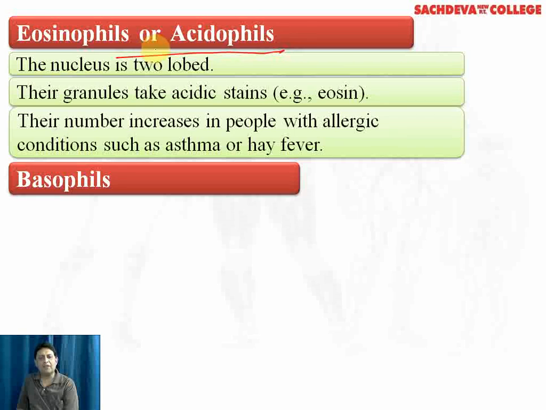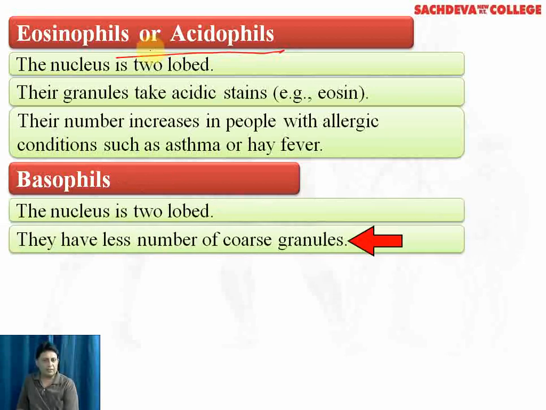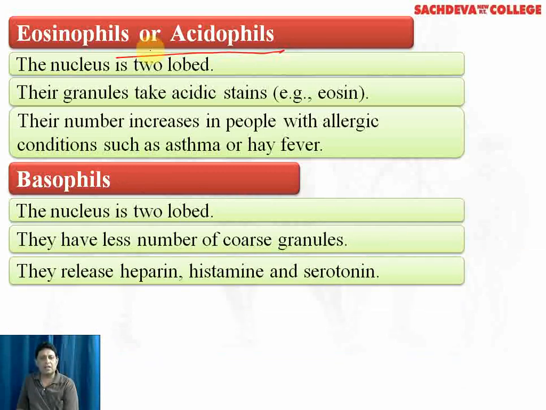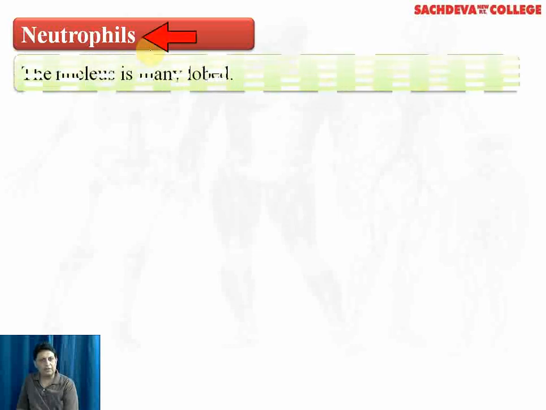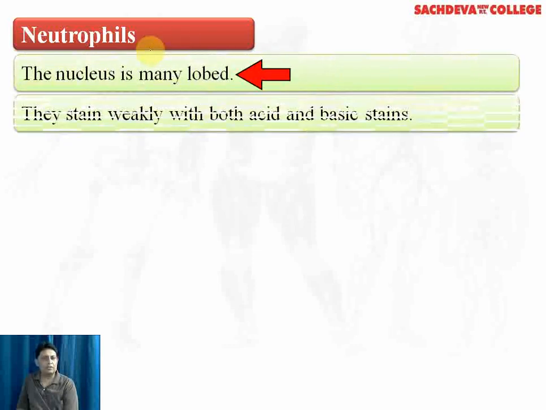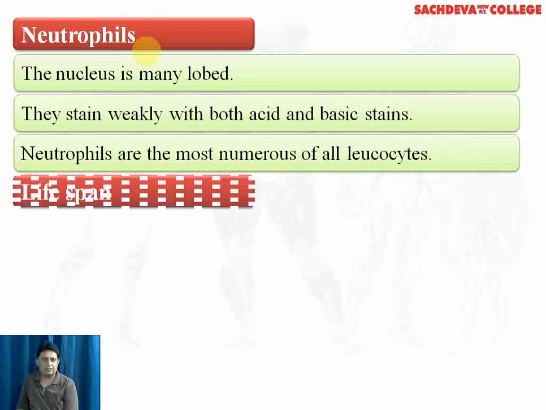The second type of granulocytes are the basophils. Nucleus is bilobed, less number of granules. They release three chemicals: heparin, histamine, and serotonin. The third type are the neutrophils. Nucleus is multilobed. They take both acidic and basic stains, but only in a very weak proportion. They are the most numerous of all leukocytes. They constitute around 60% of the total WBC count.